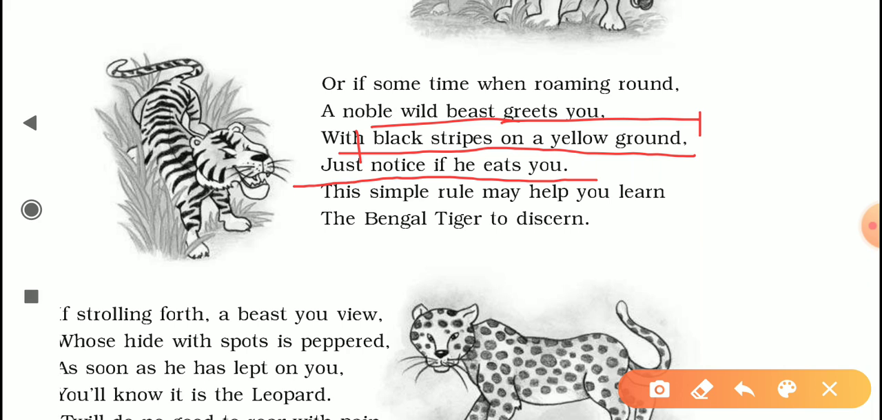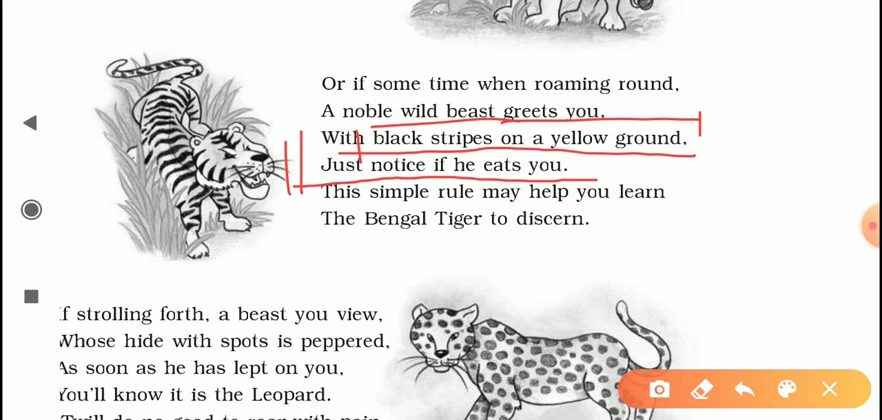So if the beast does not eat us up till that point, we won't be able to identify, and only when it eats us will we know surely that it is a tiger. So there again, this humor isn't actually logical, so therefore it is forming a nonsense verse.